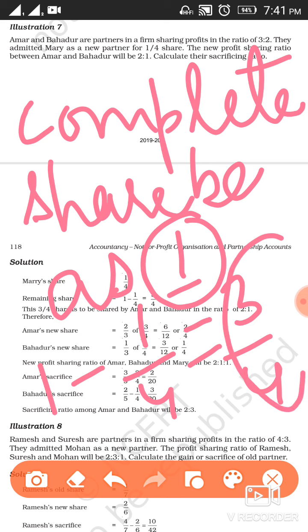So 3/4 is the combined share of Amar and Bahadur in the new form. It has been clearly stated in the question that they are going to share the future profit in the ratio 2:1. So this 3/4 will be distributed among Amar and Bahadur in the ratio 2:1.